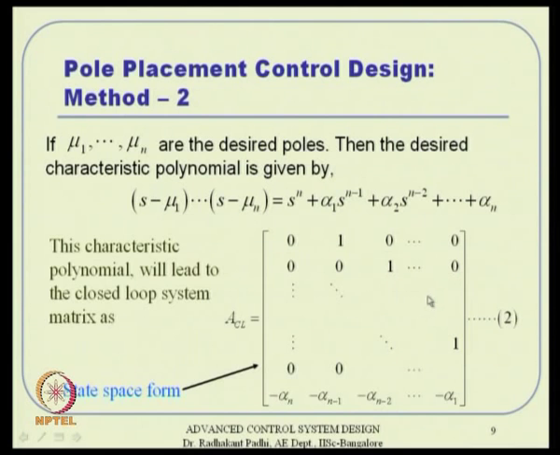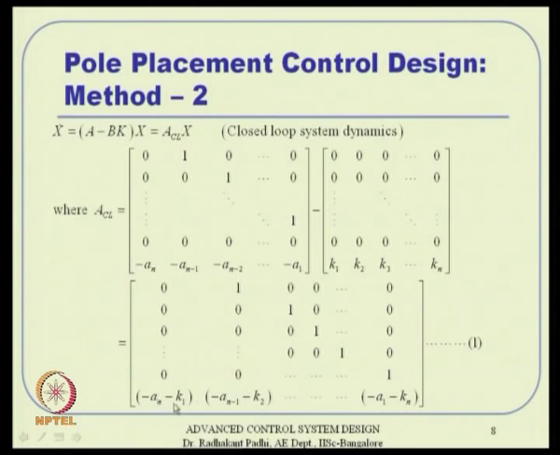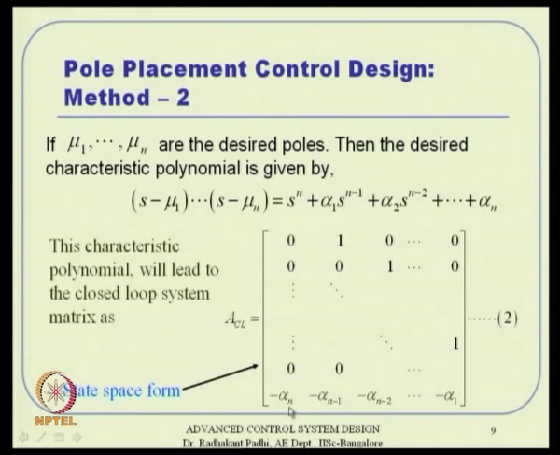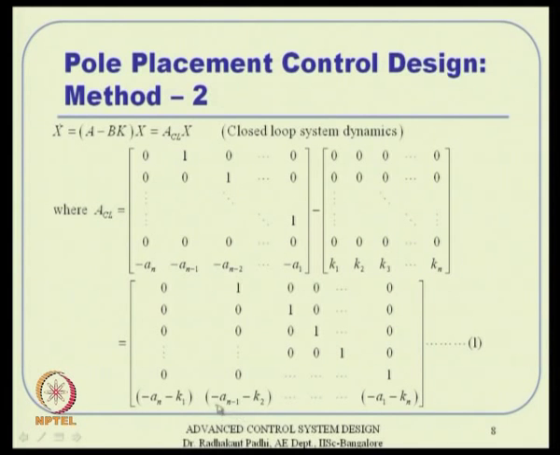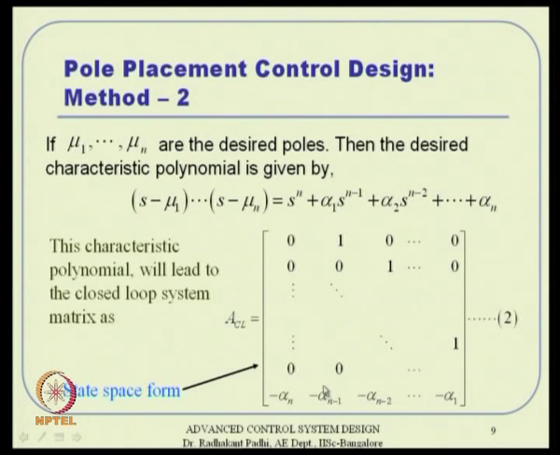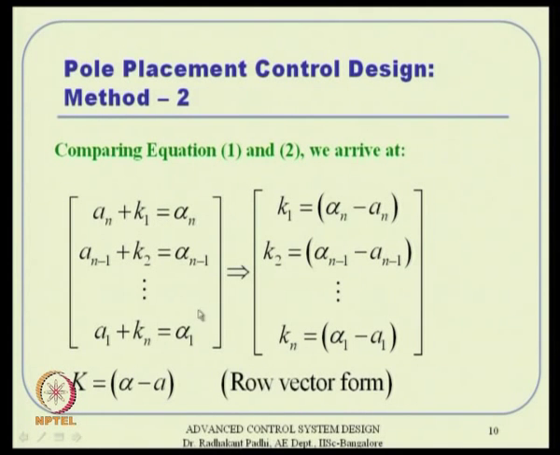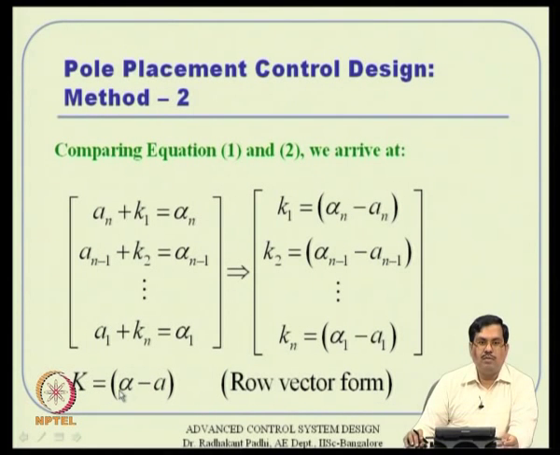So, you will just equate element by element, and that will result in, for example, the first one: minus a n minus k 1 is equal to minus alpha n. Similarly, the second element, minus a n minus 1 minus k 2, is nothing but minus alpha n minus 1, like that. Then this set of equations will pop up, from which we will be able to compute k 1 to k n very easily. So, in vectorial notation, k is nothing but alpha minus a, where alpha is a row vector containing alpha 1 to alpha n, and a is a row vector containing a 1 to a n.